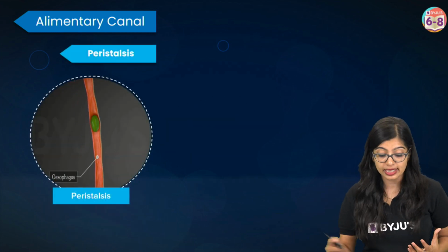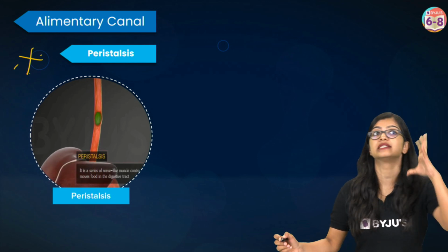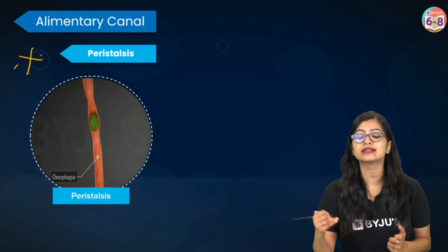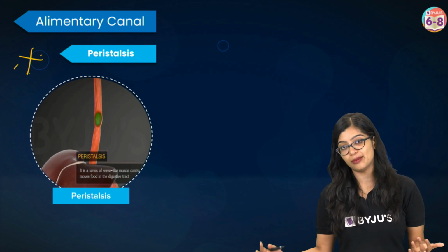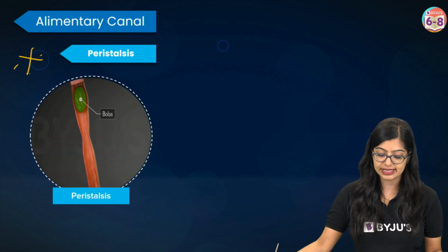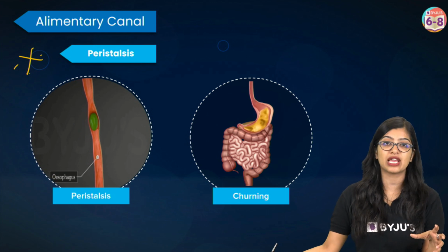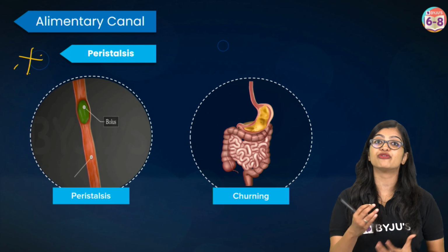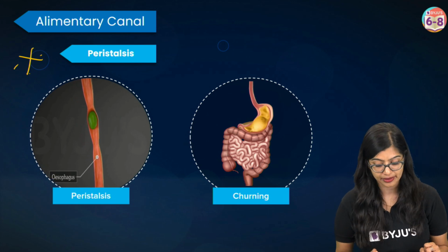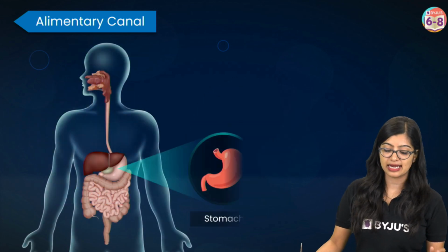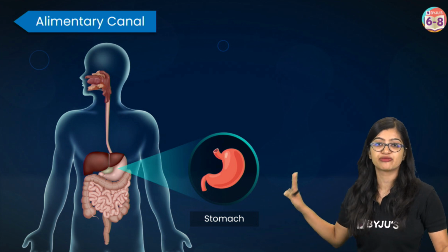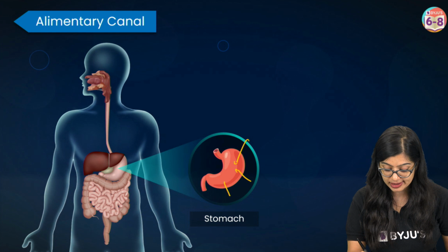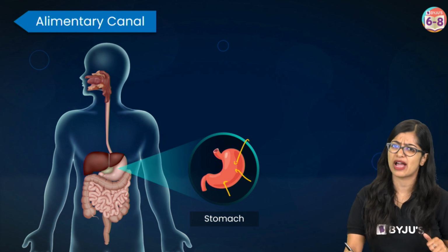Now, one important thing to understand is that peristalsis is not the only movement seen in the esophagus, but it's observed across the alimentary canal. And from here it is passed on to the next part of the alimentary canal, which is the stomach. Within the stomach the food is further processed and churned. The stomach is a J-shaped flattened bag-like structure wherein the food is processed for about 4 to 5 hours.